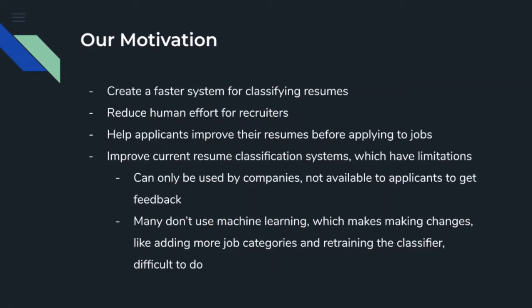Furthermore, not only do we want to help companies and recruiters, we also wanted to help applicants. Applicants can use this system to improve their resumes before applying to jobs. Lastly, we wanted to improve current resume classification systems, which have some limitations. Current systems can only be used by companies, so they're not available to applicants to get feedback. In addition, many of these current systems don't use machine learning, which makes making changes like adding more job categories and retraining the classifier more difficult to do.